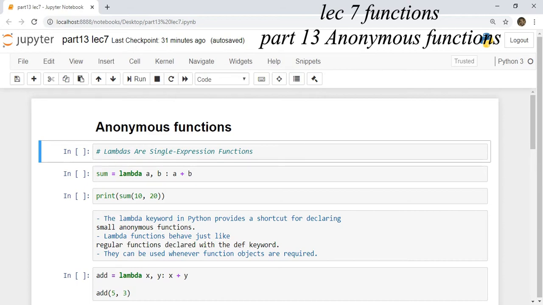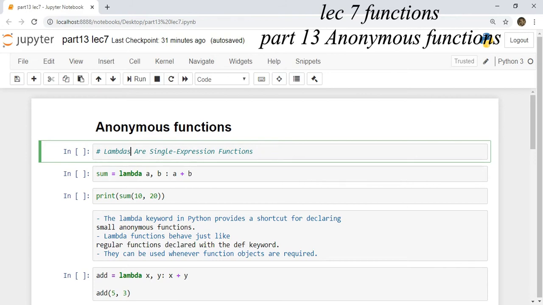Anonymous functions are functions without a name, therefore the heading anonymous. They are single expression functions created using the lambda keyword, therefore also called single expression functions. They are also called lambda functions because they are created using the lambda keyword.